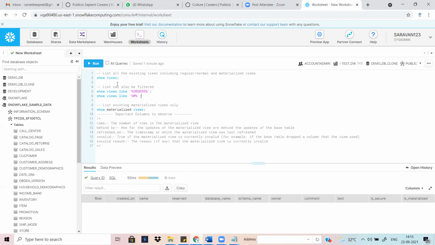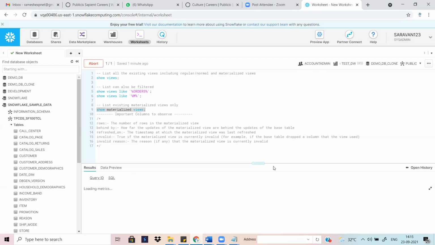So how do you see the materialized view information? SHOW MATERIALIZED VIEWS. Once you run that, you will see the materialized views.